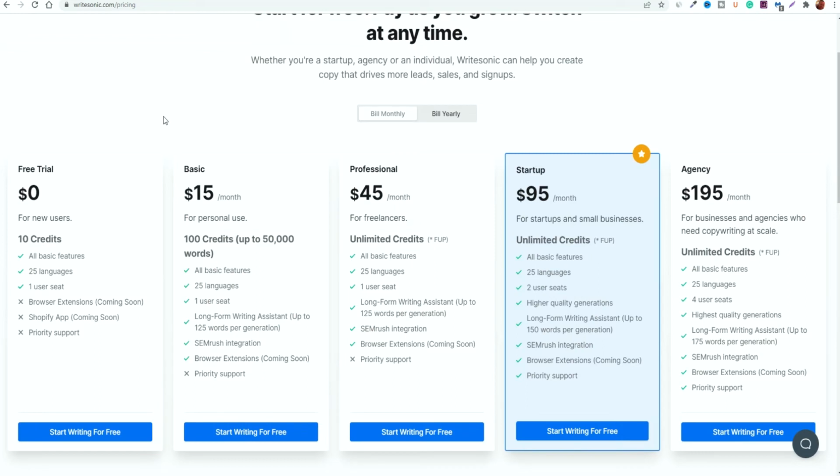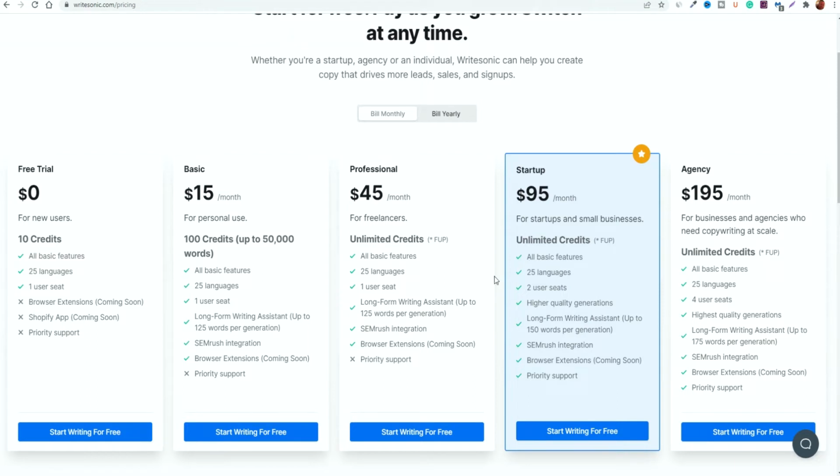And in this platform they do have more options in terms of the pricing structure, so you can start off with a free trial where you can generate a certain amount of words per month, but just know that it is going to be extremely limited, and you can opt in for the basic for $15 per month, which allows you to generate up to 50,000 words, which is good for the price point. Again, it all depends on how much you're writing. Like if you're writing say 5,000 word articles per month, this will be enough for you to get started with that. But then eventually if you're writing more, and if you're doing it on a more long-term basis, you might want to opt in for the more professional and upgraded tier packages.